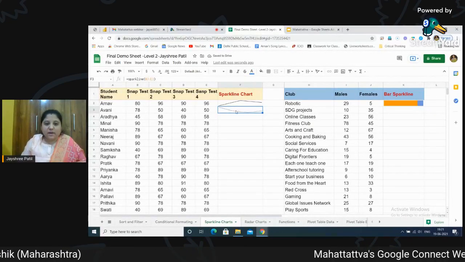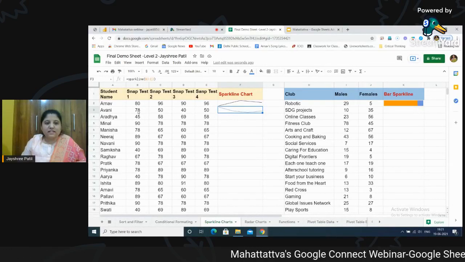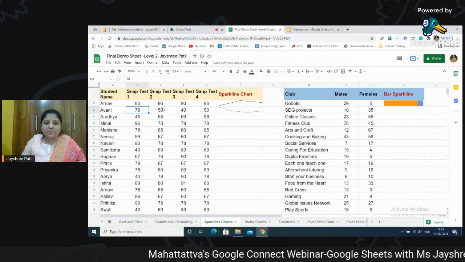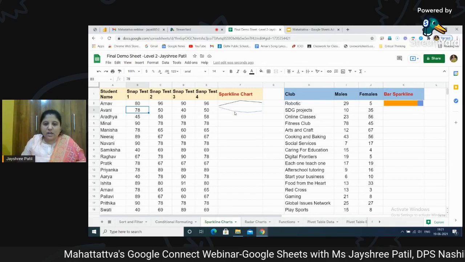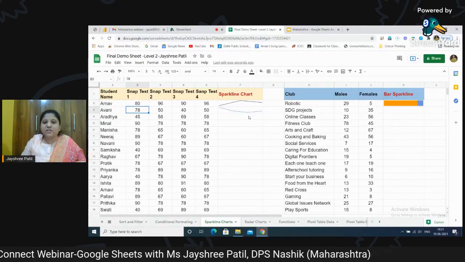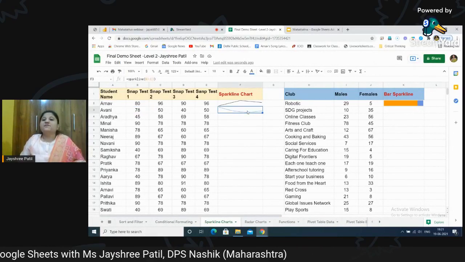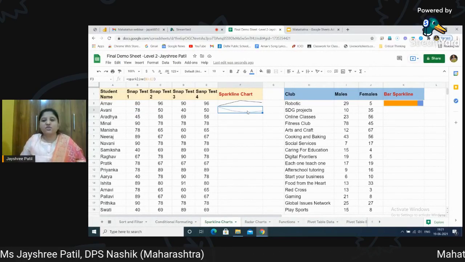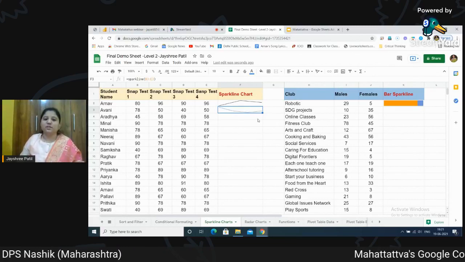Now you can see the progress level of the child. Here it is 78, it is up, then slowly, steadily it is going down. Somewhere it is 40, it goes much down here, and again it is 50, so it is increasing a little. So it gives us a really quick visual representation for a particular student.